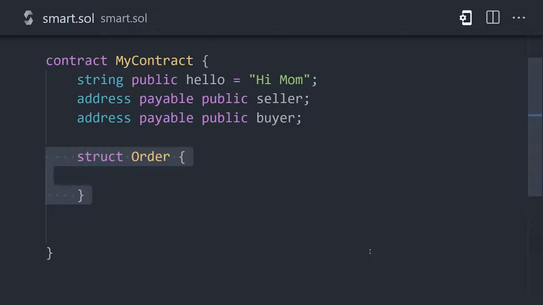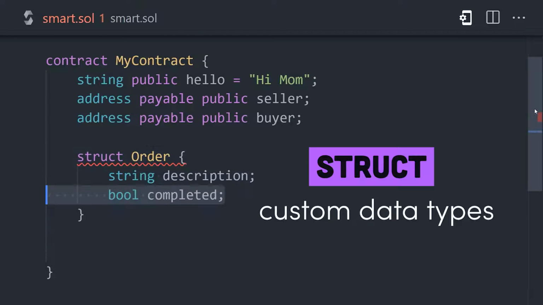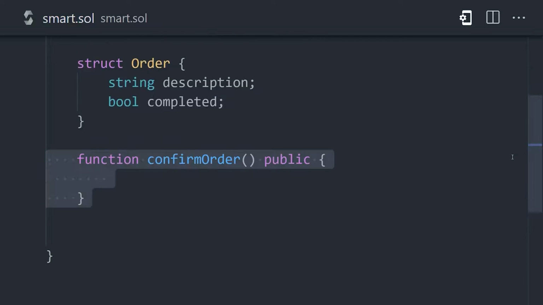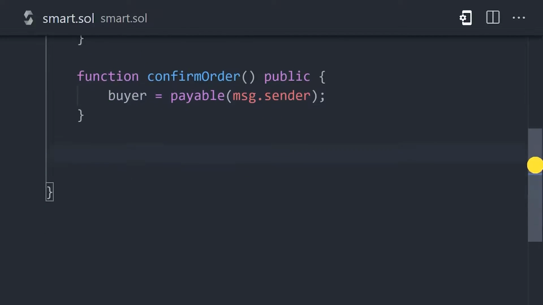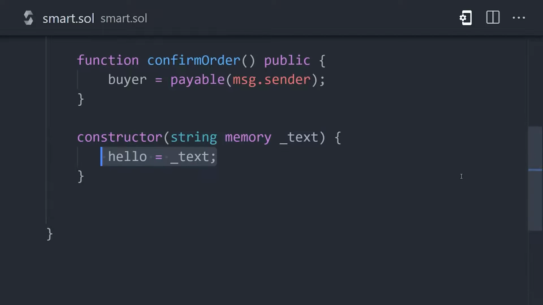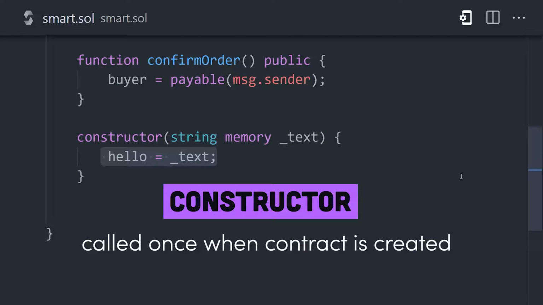The struct keyword allows you to create more complex data types, usually to represent the different entities in the contract. Use the function keyword to define executable blocks of code, which might be called upon at some point to modify the state of the contract. You can also define a constructor that's only called once when the contract is first created. When the constructor is finished executing, your code will be deployed on the blockchain.